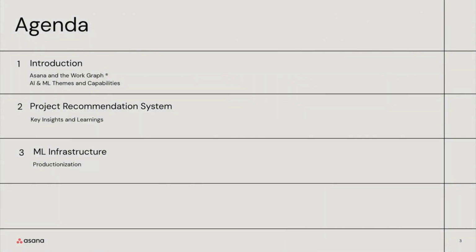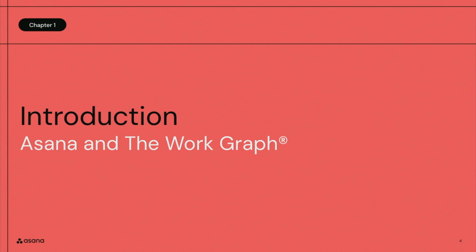So this is what our agenda for today would look like. We'll start with an introduction about Asana and some of the AI and ML themes and capabilities that we've built. We'll then deep dive into a project recommendation system that we've built and use that as a case study to dive into some key insights and learnings that we picked up along the way. Zan will then deep dive into the machine learning infrastructure and how we built our infrastructure to serve ML. So let's jump right in.